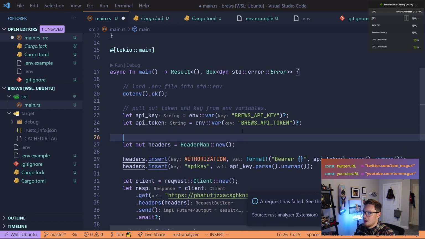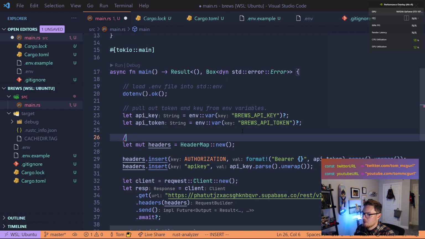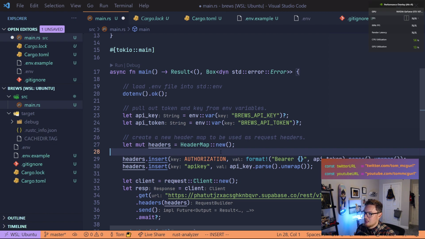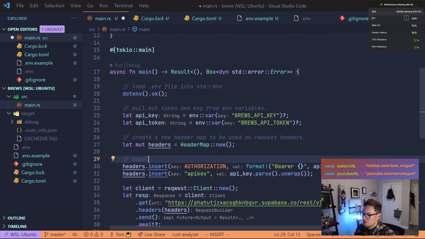Here we're going to construct our header map, and this is what we're going to use for our headers. So create a new header map to be used as request headers. Here we're going to populate that with our token and key. Populate header map.